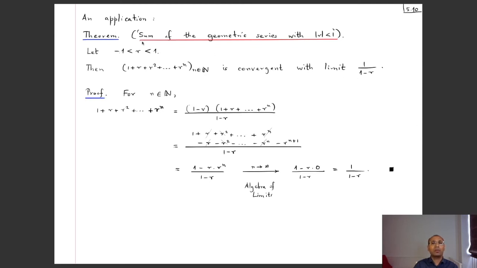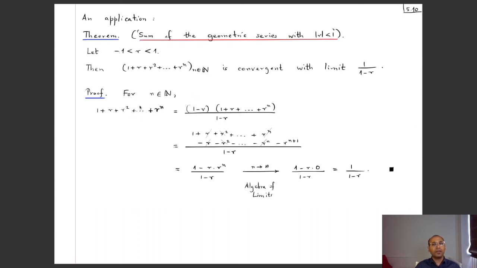I summarize this theorem by saying that the sum of the geometric series with mod r strictly less than 1 is this limit. So don't worry about what this series or sum means. It just means this statement that this sequence whose nth term is given by this is convergent.